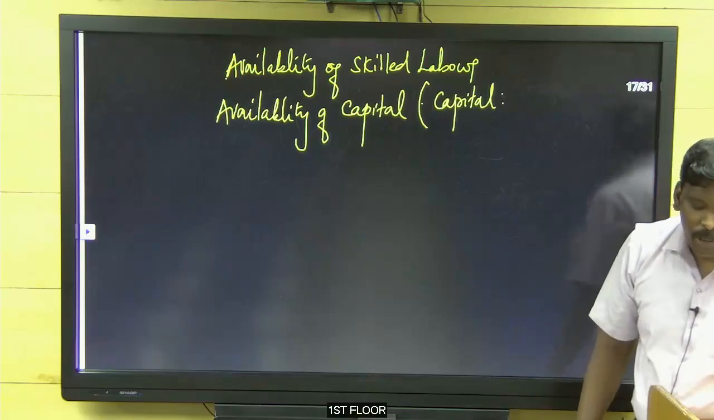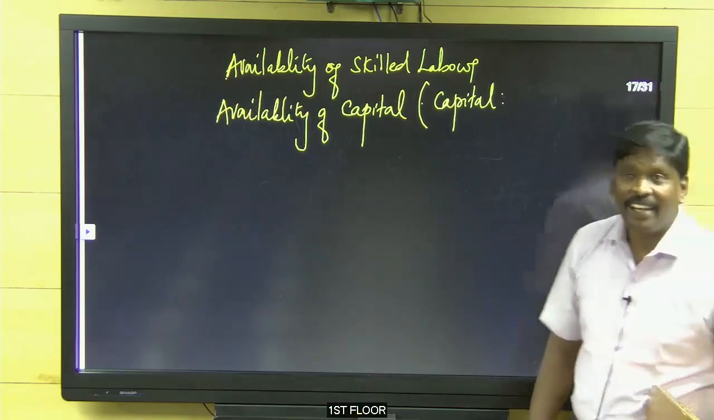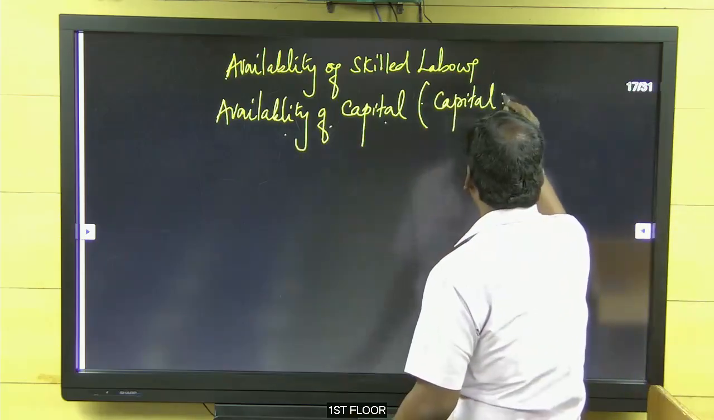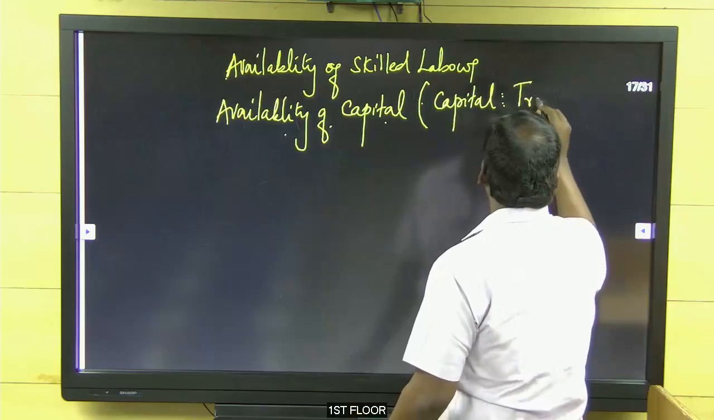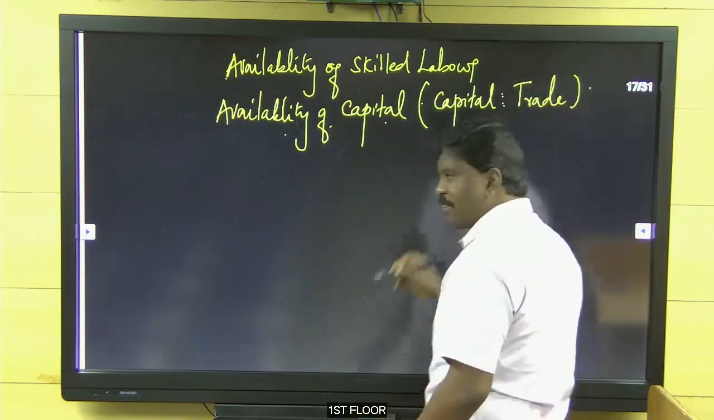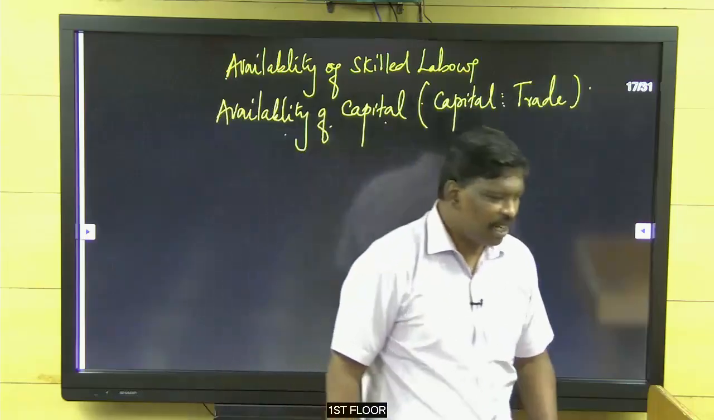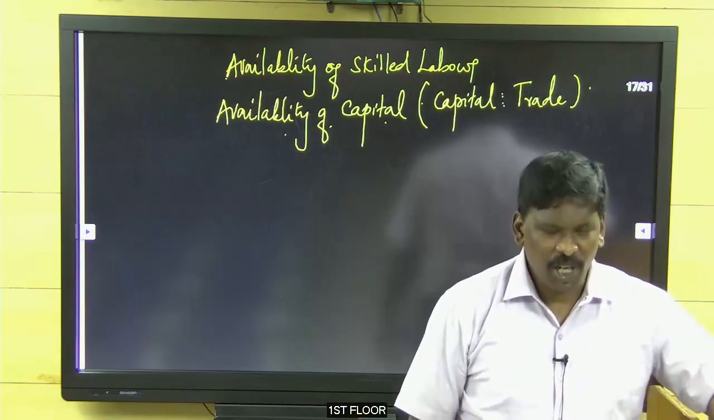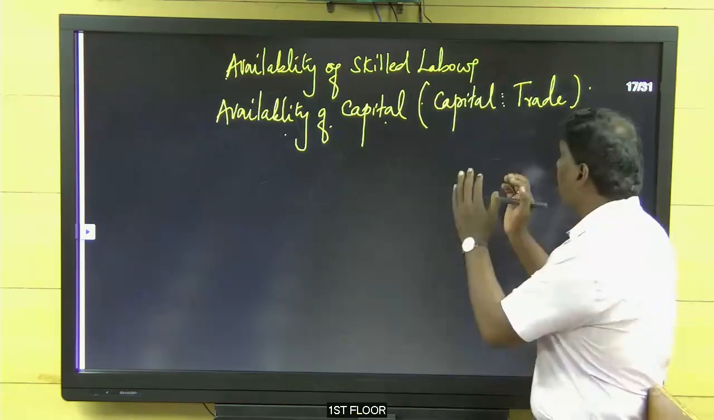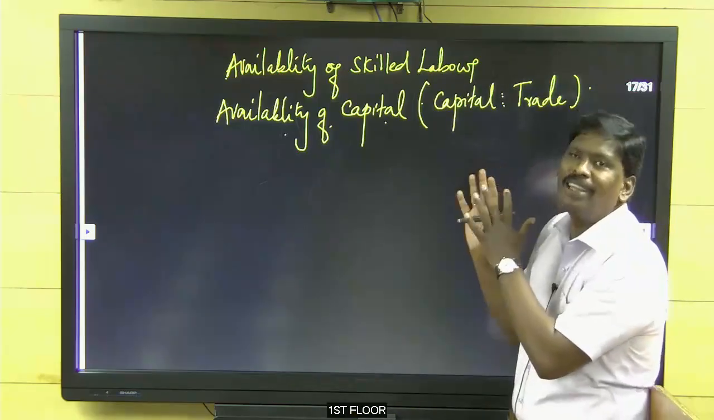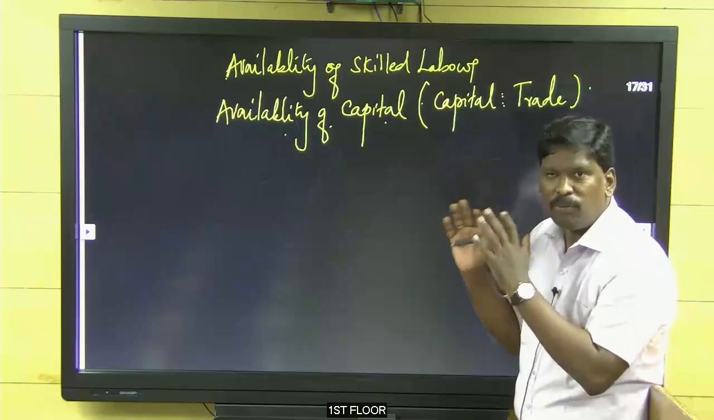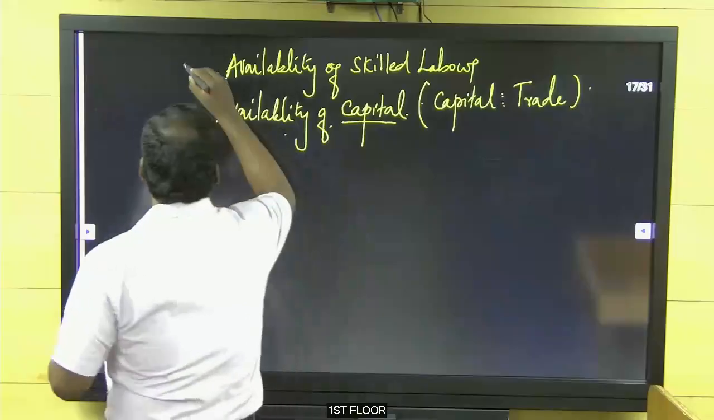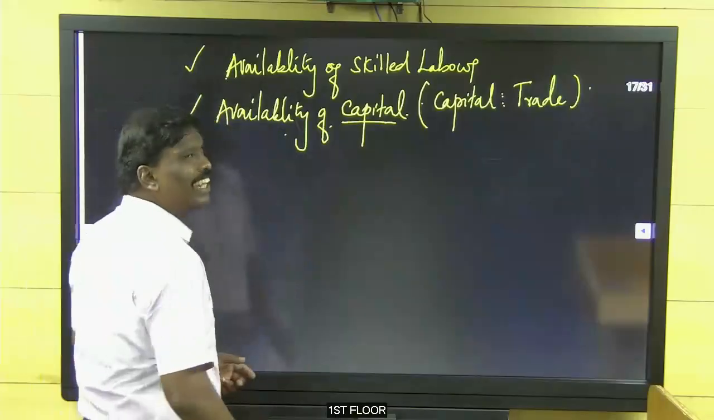No stable monarchy, that is a different point. Trade. See, availability of capital. Capital they got by means of trade. East India Company, think of it like that. Okay, by means of trade, they got a lot of wealth. That wealth we call as what? Capital. Availability of capital. Availability of skilled labor.